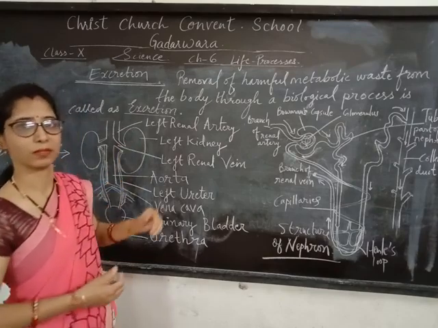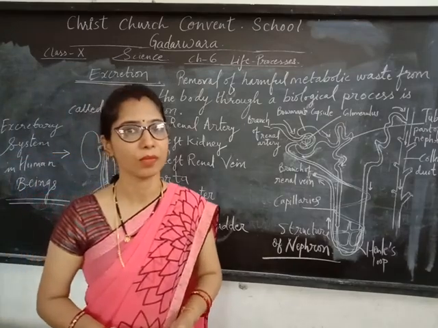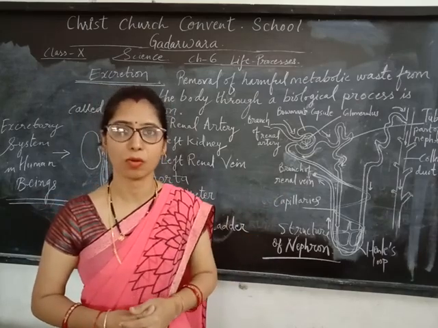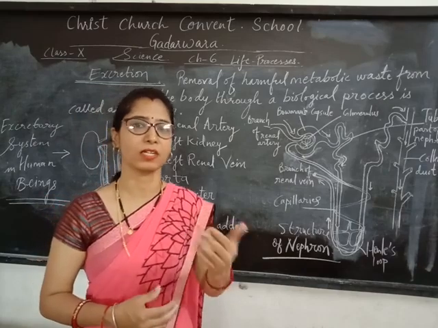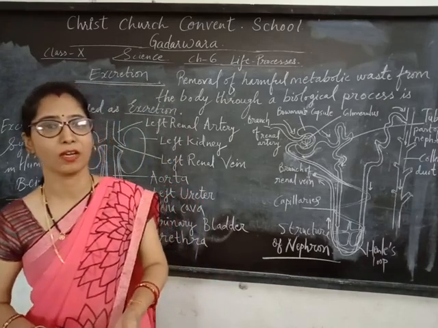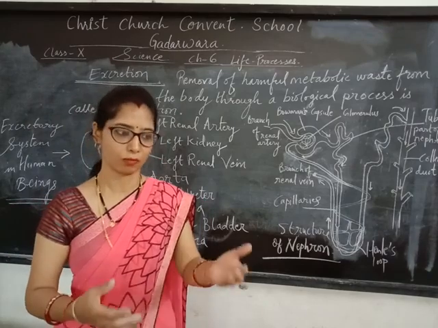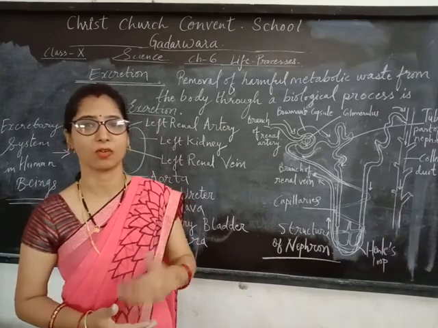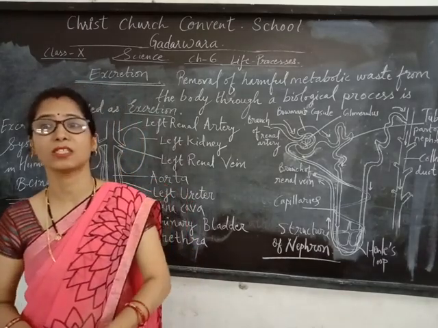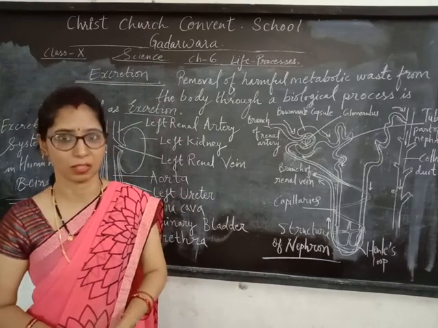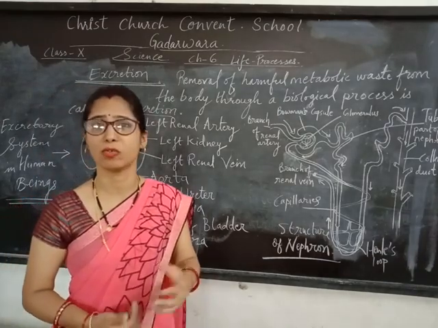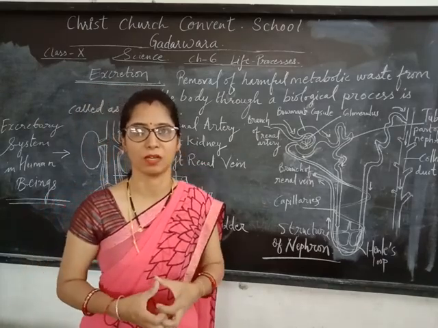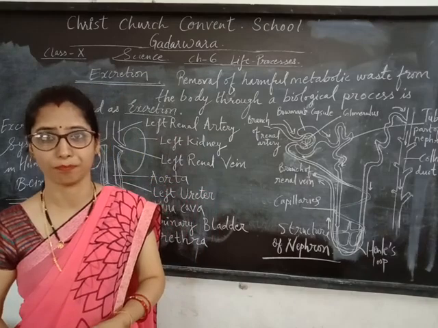The blood is the medium which transports the waste material from the body. You know that oxygen and carbon dioxide are exchanged in our lungs from the blood. Blood carries carbon dioxide, oxygen, as well as nitrogenous waste material like urea, uric acid and amino acids that are harmful for our body.